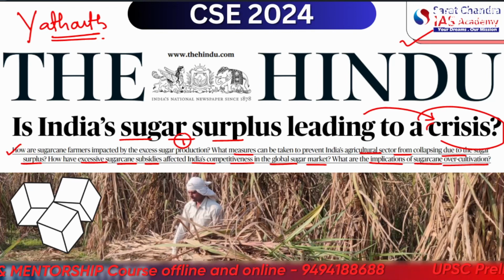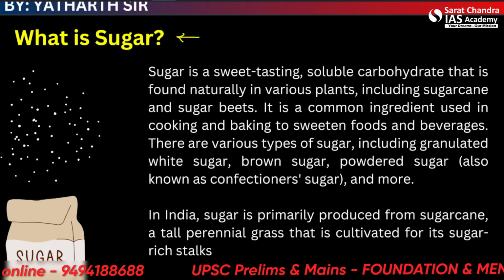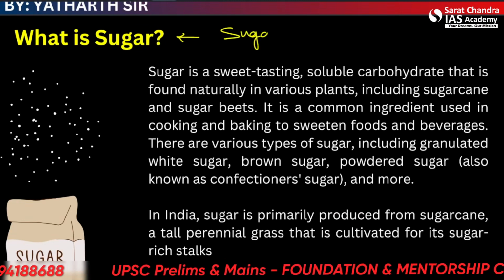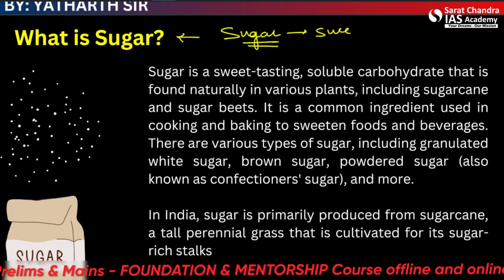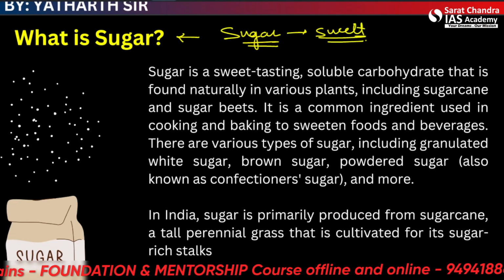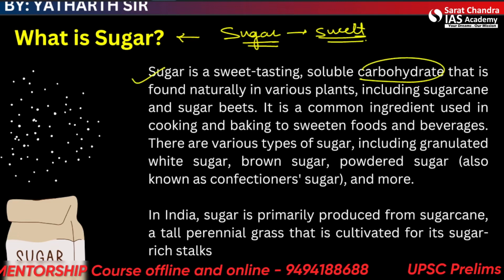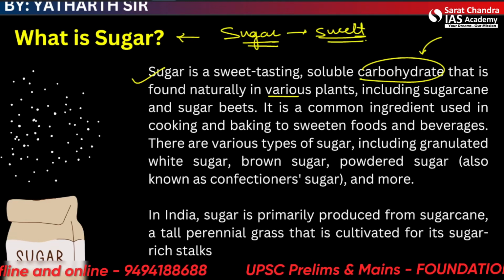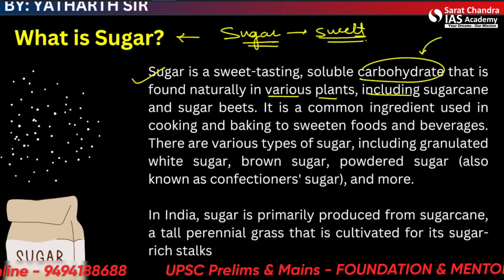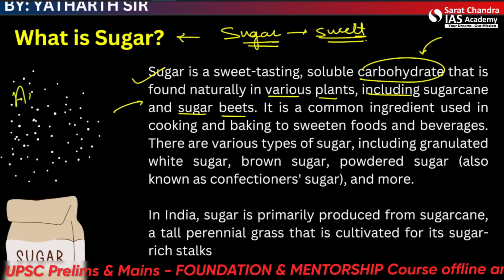Let us move forward. And the first thing that we need to know is what is sugar? Because in this lecture we'll be talking about sugar. Now, sugar is something we use in everyday life to make things sweet. But we must know its chemical composition and structure also. So, sugar is a sweet tasting soluble carbohydrate that is found naturally in various plants, including sugarcane and sugar beets. It can also be artificially produced.